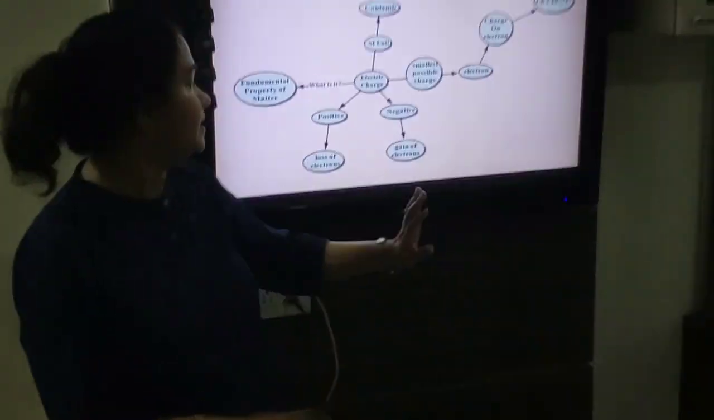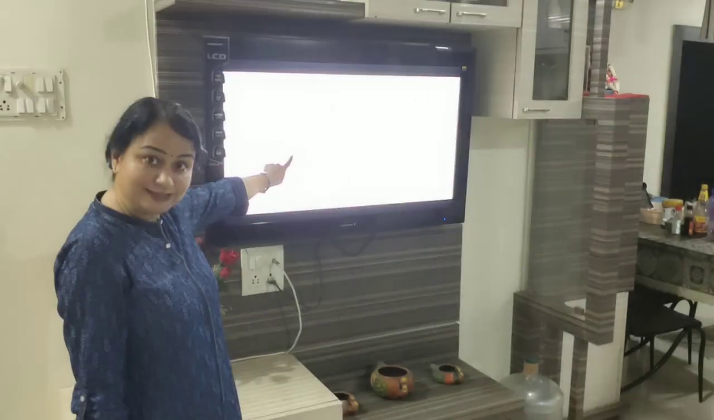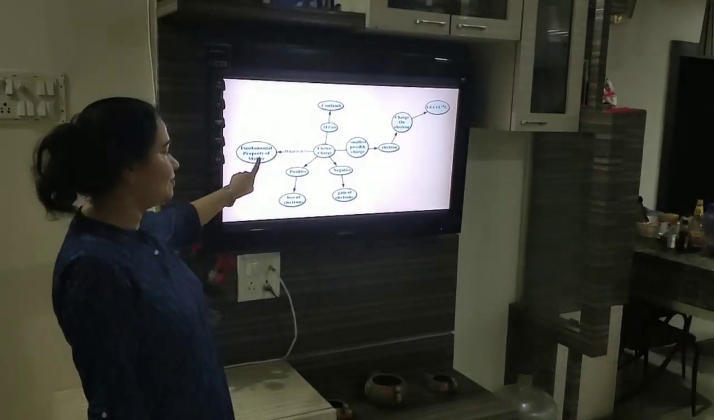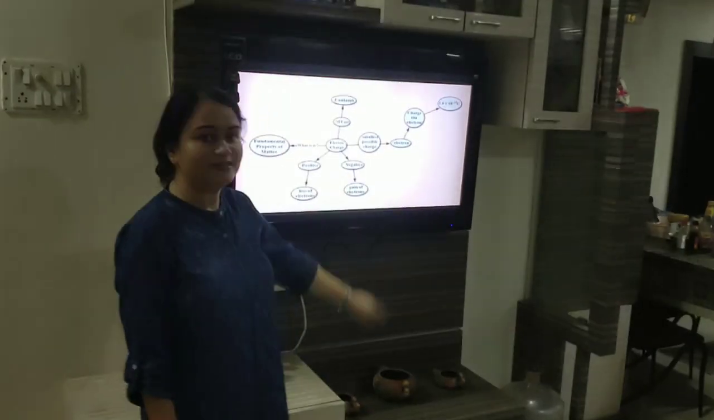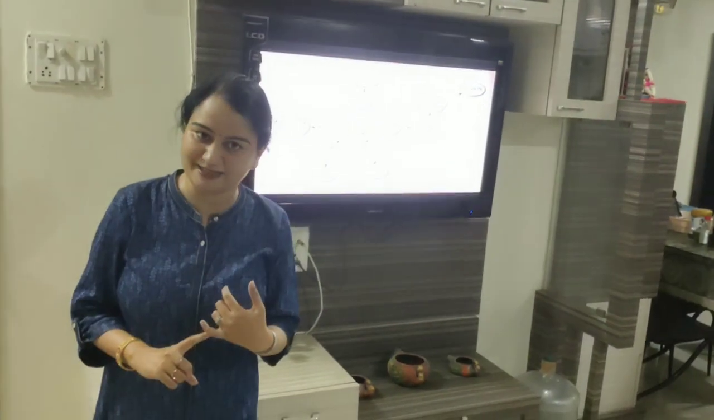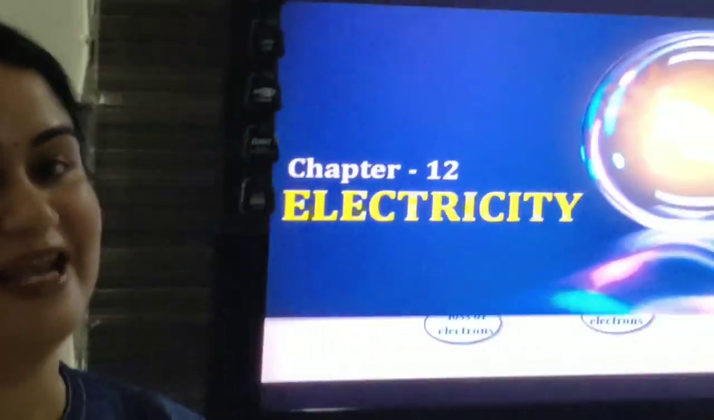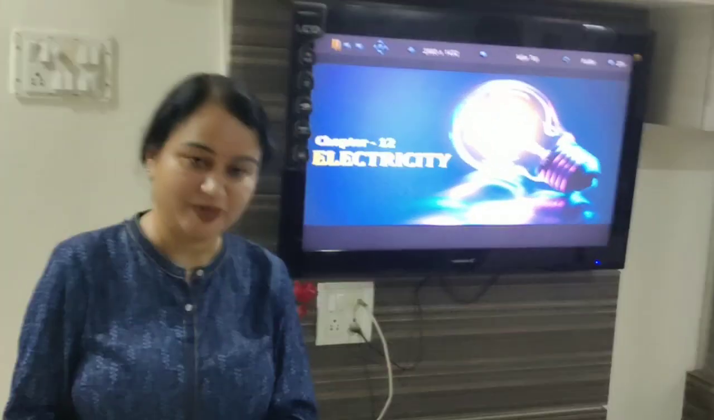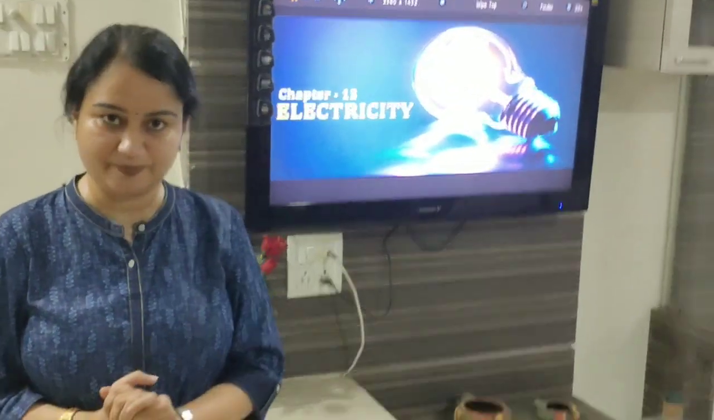So children, this is all about the electric charge. And what is the electric charge? Fundamental property of matter. Electric charges will be of two types, positive and negative. If it gives electron, it will become positively charged. If an object receives electron, it will become negatively charged. So this is about the static electricity.